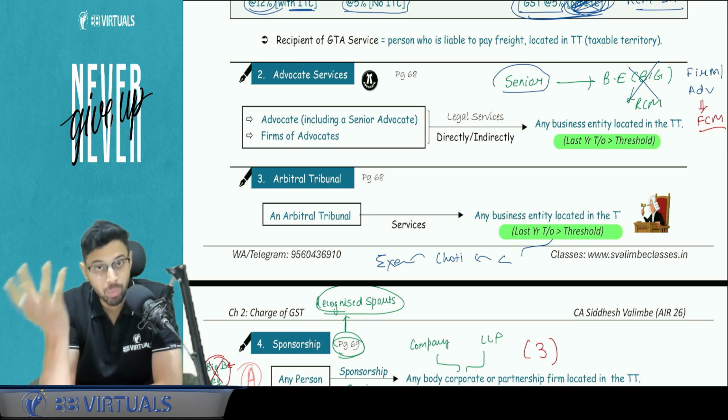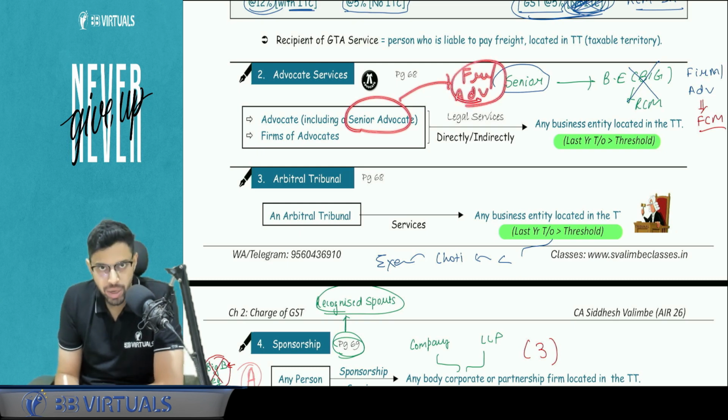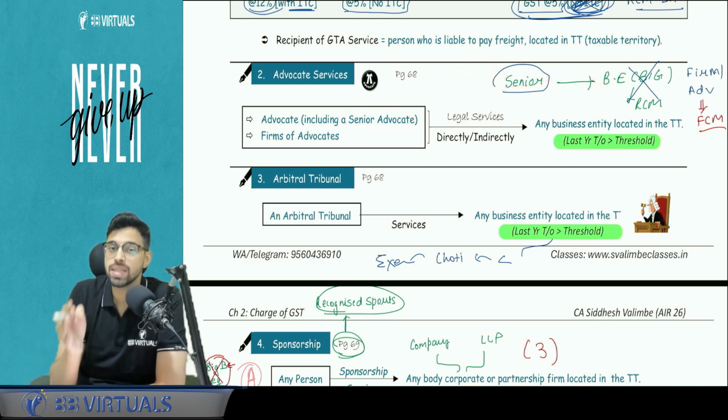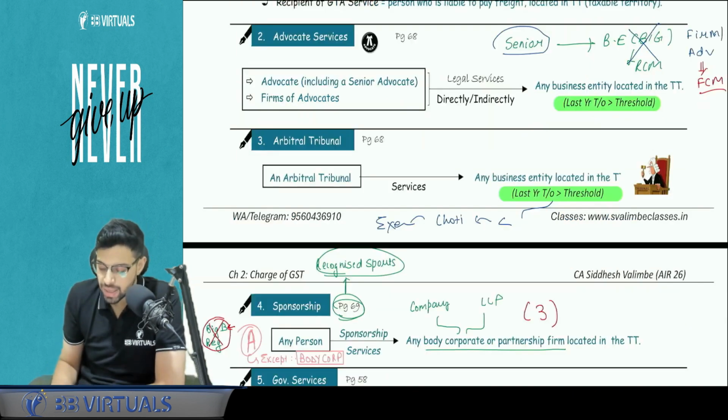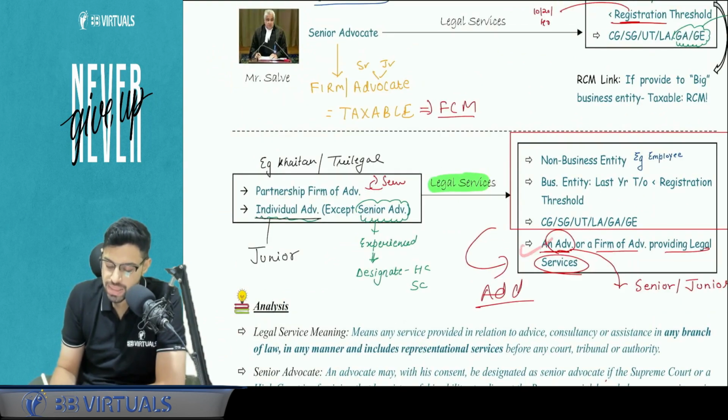One possible alternate point of view we can draw from here: if a senior advocate is giving services to a firm or advocate, we just now saw it is not exempt, and that is also not written here. If the intention would have been to provide RCM when the senior advocate is providing services to a firm or normal advocate, it could have been stated here, like in the exemption chapter, they have stated this and this separately.